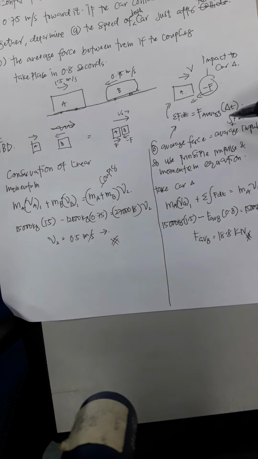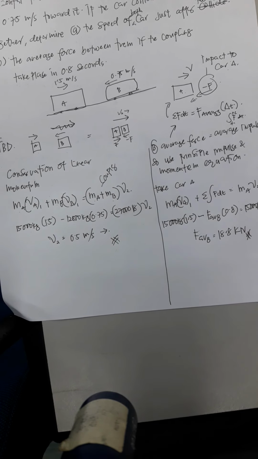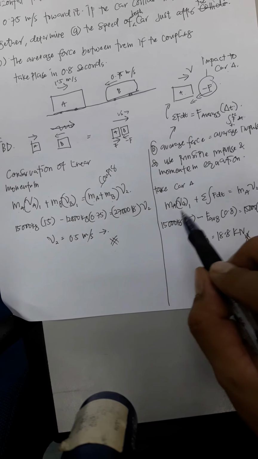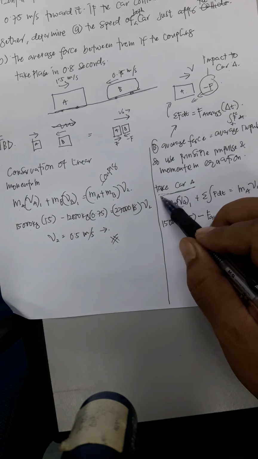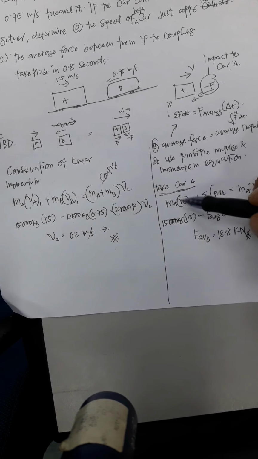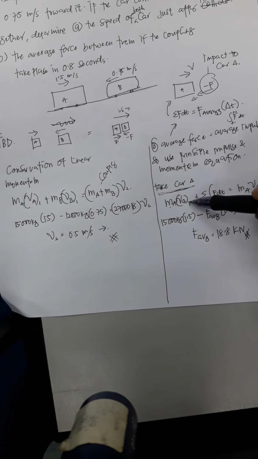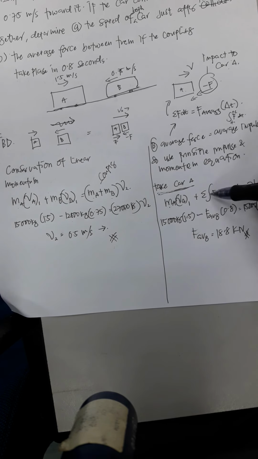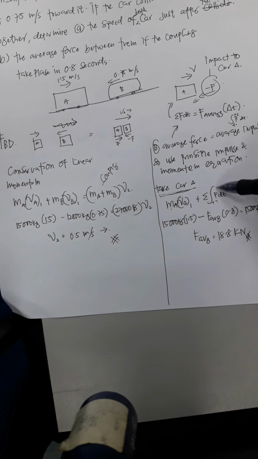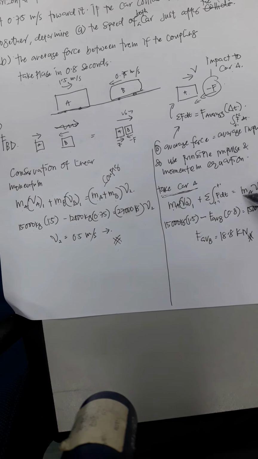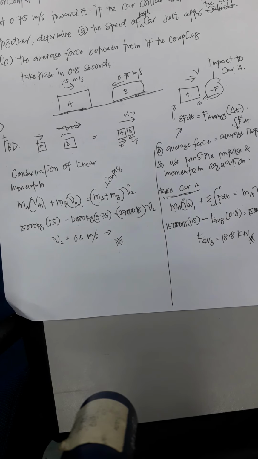Therefore we use the principle of impulse and momentum, and the equation will be like this. We take car A: ma va1, which is the velocity before the collision, plus sigma force T1 to T2 dt equal to ma v2, which is the velocity after the collision.